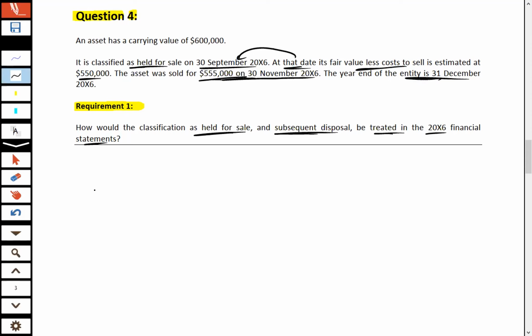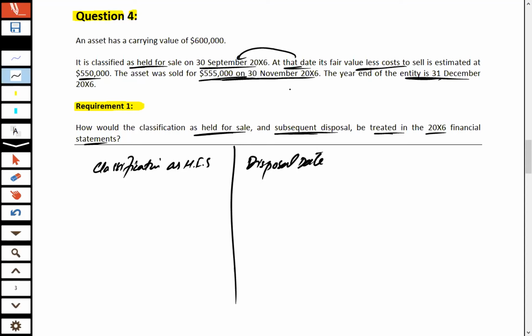So effectively, we have three dates: the classification as held for sale date, which is 30th September 2006, then the disposal date, which is 30th November 2006, and the year-end date of 31st December 2006.